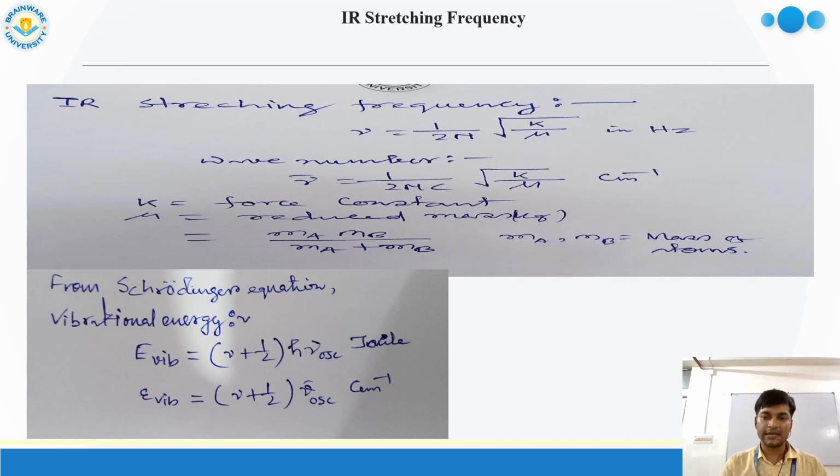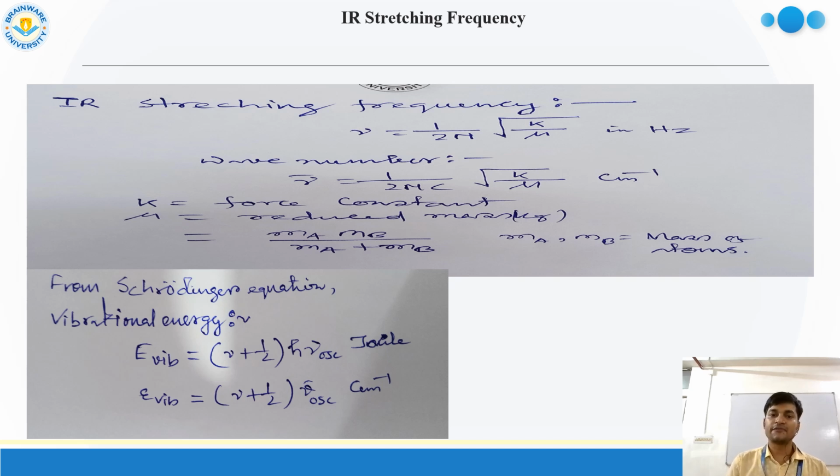Normally we calculate this IR stretching frequency with the help of the Schrodinger equation. This is a complex equation, so here we only give the stretching frequency: nu is equal to 1 by 2 pi root of k by mu. Here mu is the reduced mass. If 2 atoms have masses Ma and Mb, the reduced mass will be Ma into Mb divided by Ma plus Mb.